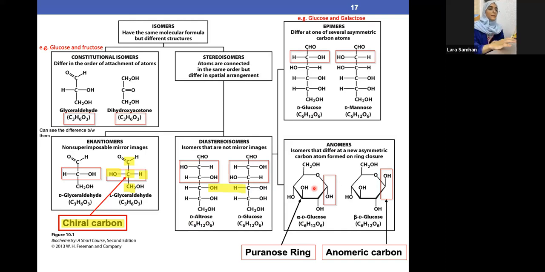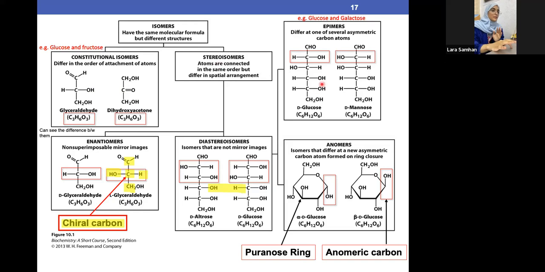Exactly. Now I'll explain everything. Don't worry. Let's repeat everything again. Isomers basically have the same molecular formula but different structures. We have two types: constitutional and stereoisomers. Constitutional isomers have the same formula but they look different. The structures look different. Once we see different structures, the answer is constitutional isomer. As for stereoisomers, they have the exact same formula and they look the same in the spatial arrangement, but we have some differences.